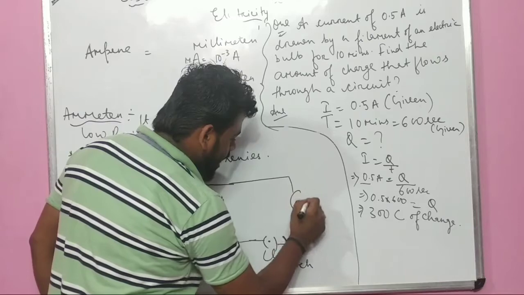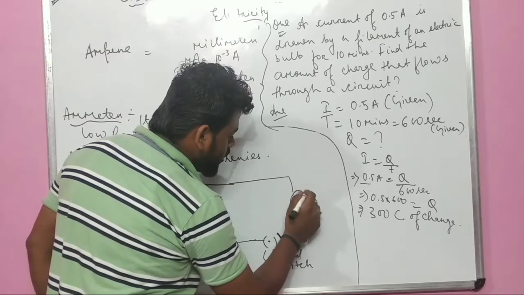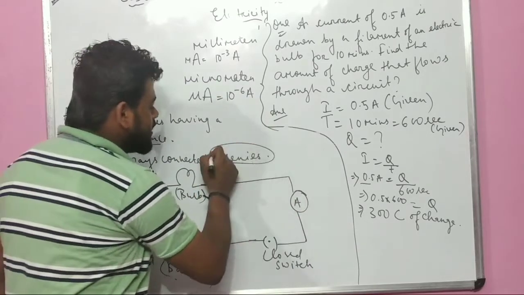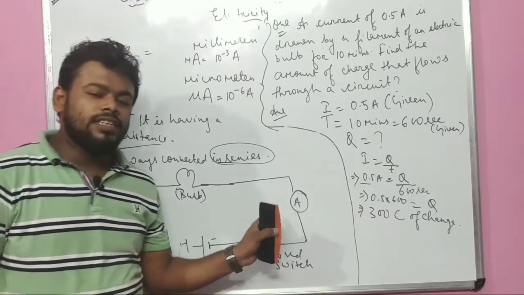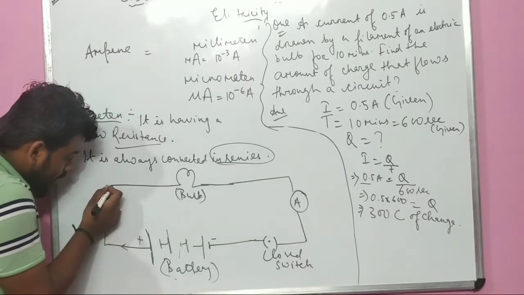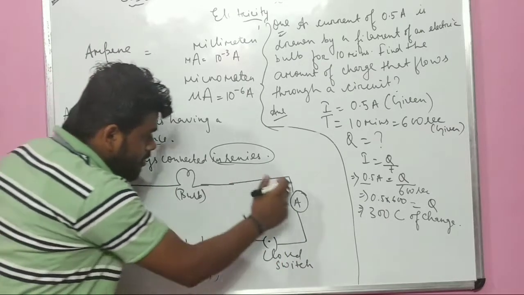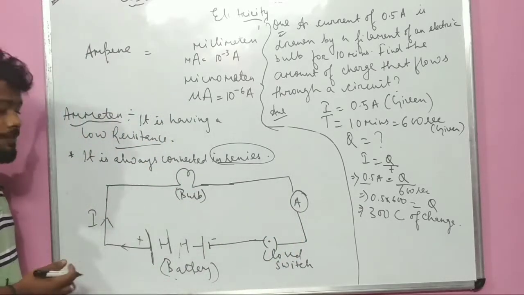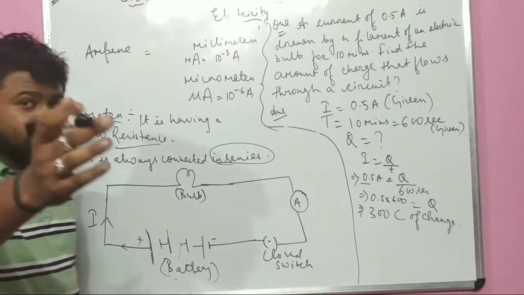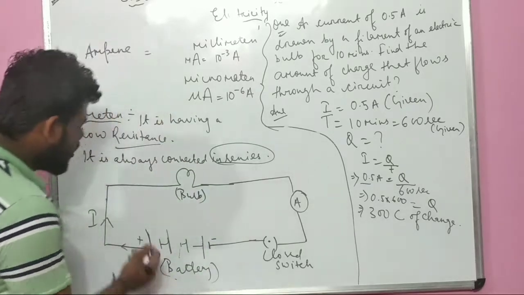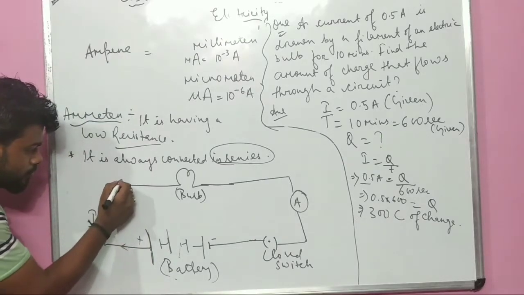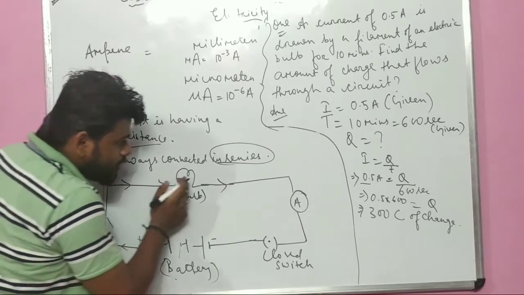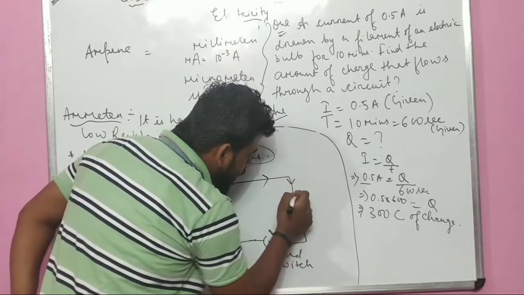And here it is connected ammeter. What I said, ammeter is always connected in series. That means ammeter will always connect in series. Series का मतलब हमेशा ये वाला लाइन में, कंडक्टर ये वाला लाइन में हमेशा सीरीज में कनेक्ट होगा. So what I said, I said that current always flows from positive terminal to the negative terminal. The current is flowing in this way, again in this way.